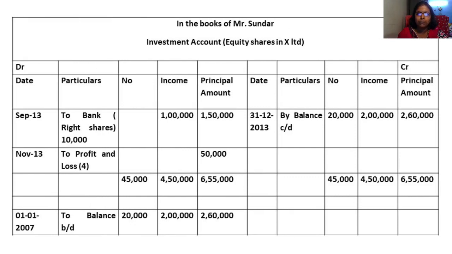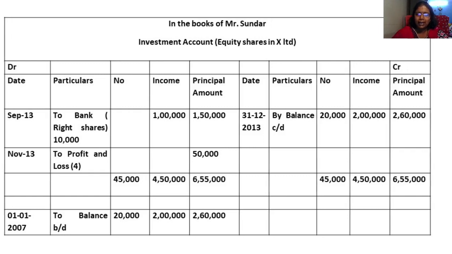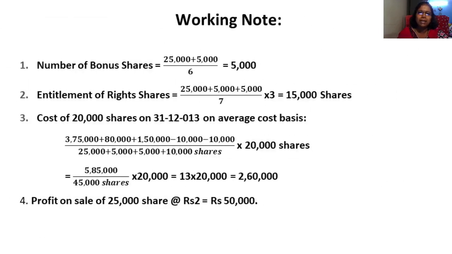How did we get it? To know about the carried down balance, you should apply the average cost basis. So what is the average cost basis? 3,75,000. How did you get 3,75,000? It is nothing but 20,000 into 15. How did you get 80,000? That is 5,000 into 16 shares, into 16, that you get 80,000. 1,50,000 is nothing but your right issue, not bonus. So 15,000 shares into 10, you will get 1,50,000.